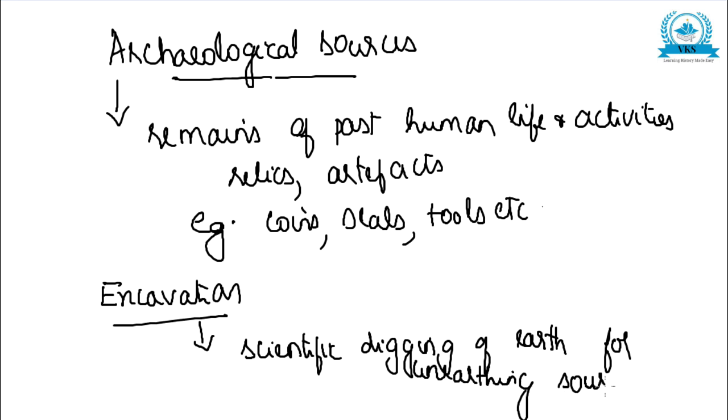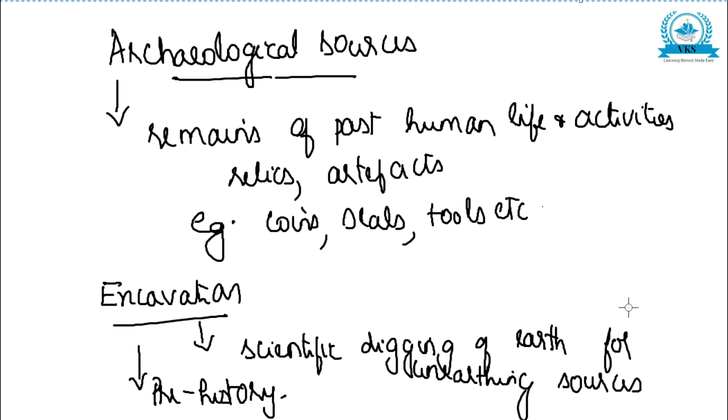So excavation is a scientific digging of earth for unearthing sources, and prehistory was written mainly based on this excavation only. When there was no written records, history was reconstructed based on this excavation. So first we wrote about archaeological sources, the next we wrote about what is excavation.